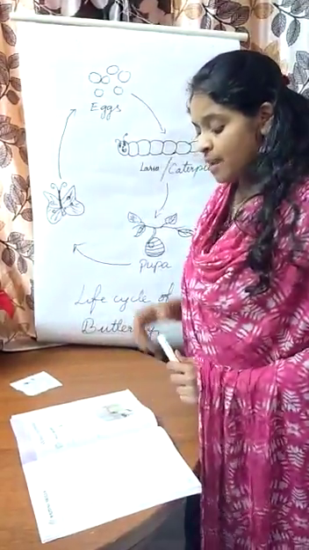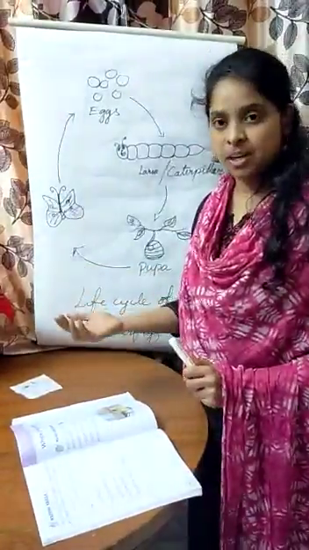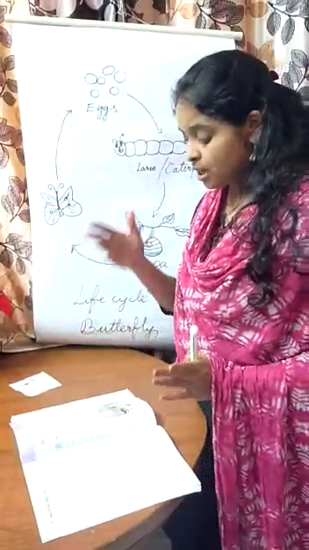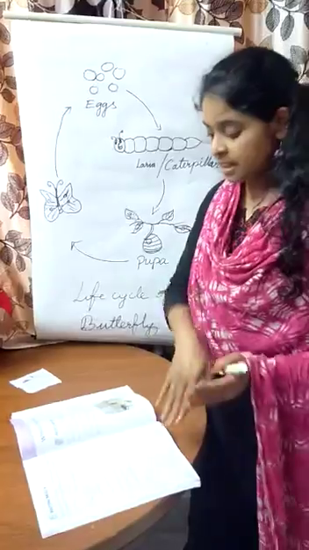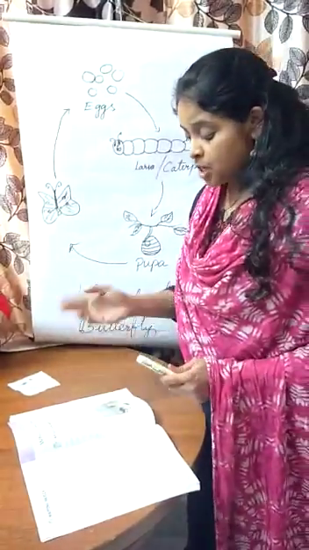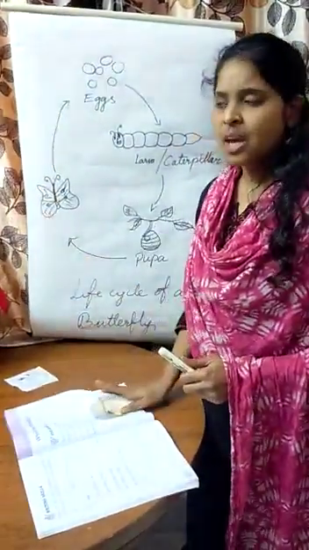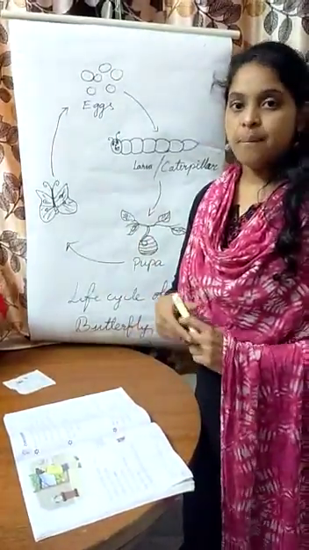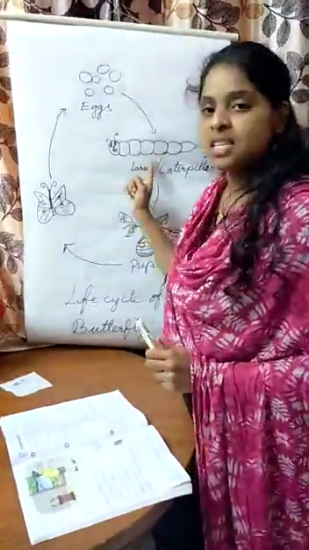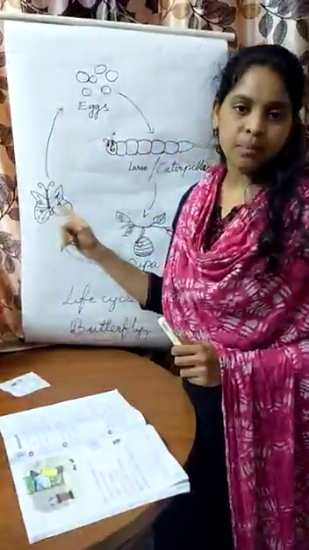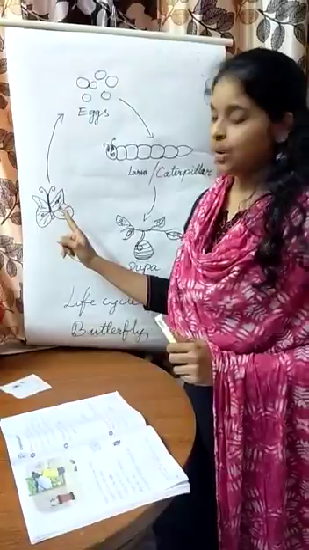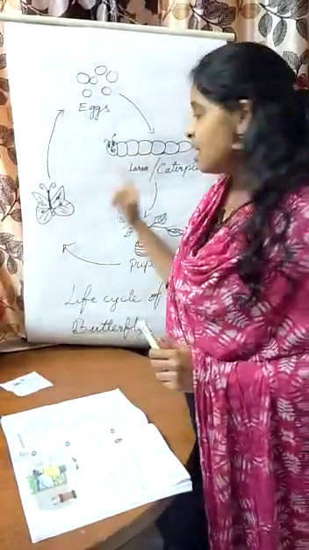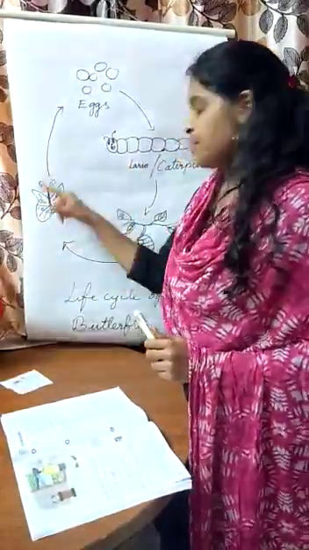So this little boy, he was searching for the caterpillar. Yesterday he saw it on the table. Yesterday he saw it under the table. And he saw it out the window. Everywhere he saw it. But today he could not find it, because that caterpillar has developed into the beautiful butterfly. Okay. So now you understood from where the butterflies are coming.